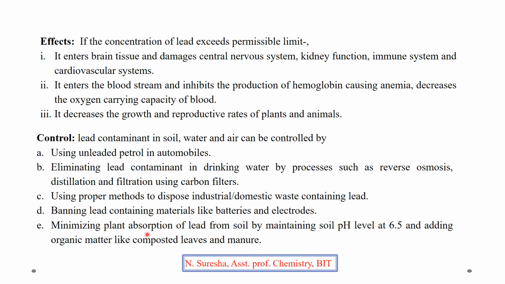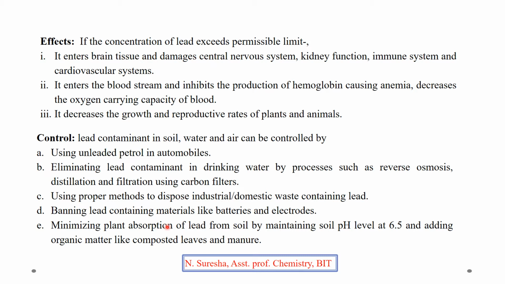Minimizing the plant absorption of lead from soil by maintaining soil pH level at 6.5 and adding organic manure like composted leaves and manure. Instead of using chemical fertilizers, if you use compost organic manure and if you maintain the soil pH at about 6.5, then we can prevent the absorption of lead by the plants from soil.